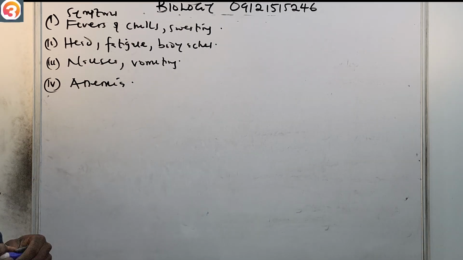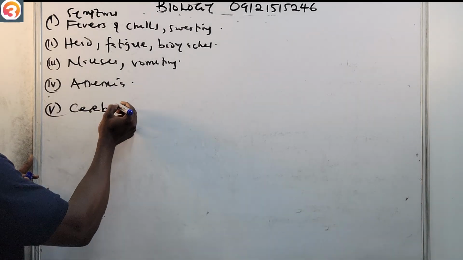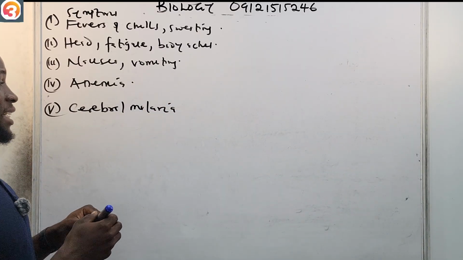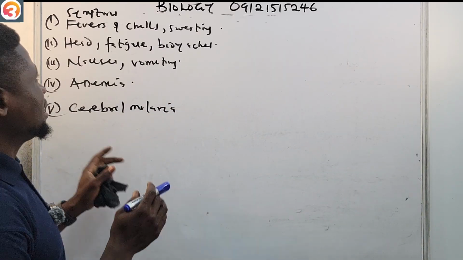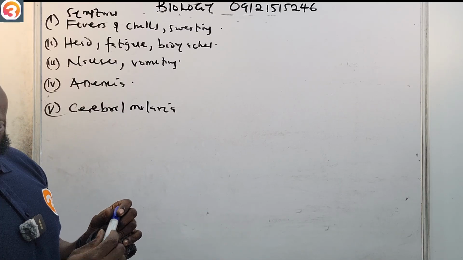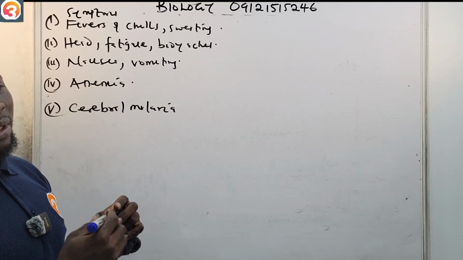Then of course, in severe cases, you see number 5, the one we talked about before, the cerebral malaria. In some severe cases, it can even lead to death. So these are all the symptoms that we'll see with the Plasmodium parasite. Those who have malaria, these are some of the symptoms you experience.